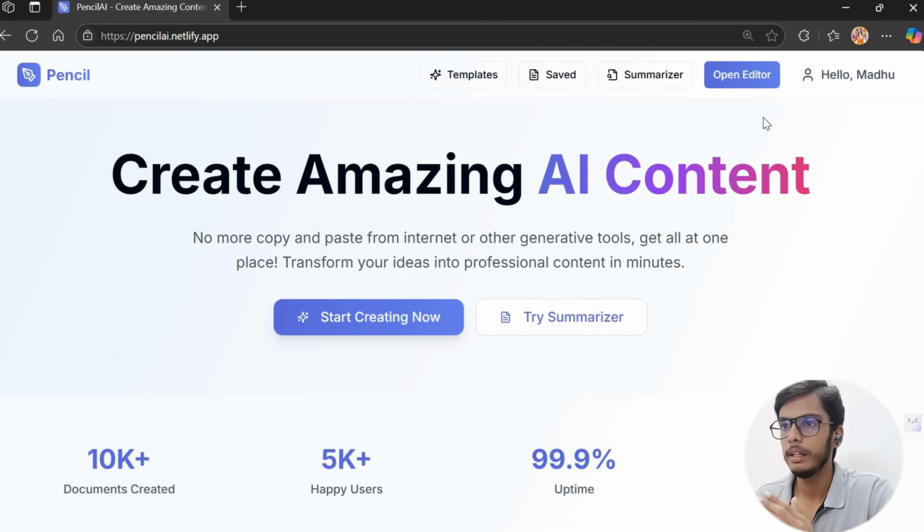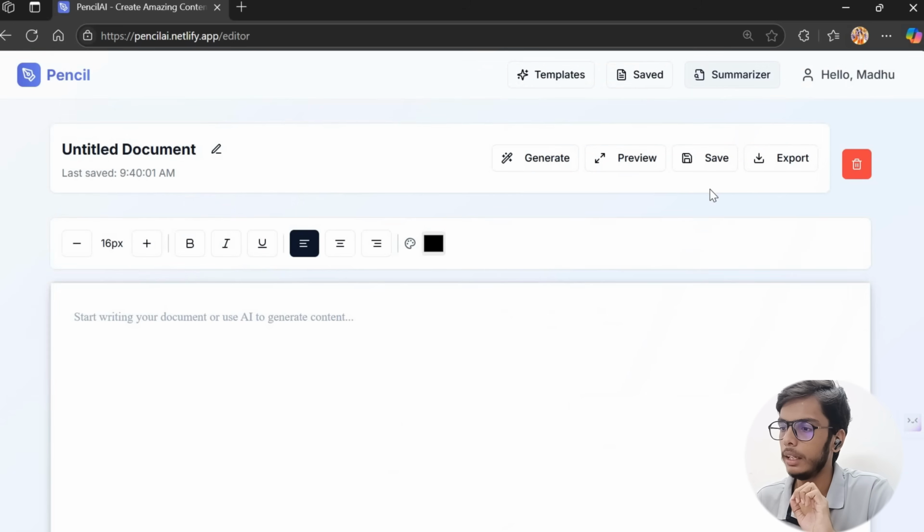So now, sometimes the main problem that we face as interns is that we need to document the learning that we have learned here every day. Now, whenever we want to generate a document or write a document on our own, it takes a lot of time. So it's time consuming, and moreover, we sometimes need to depend on AI tools for copy pasting the phrases. So for avoiding the copy pasting of the phrases, what we have done is just created an editor feature, just as you can see on the screen.